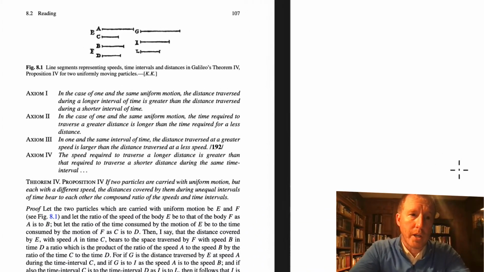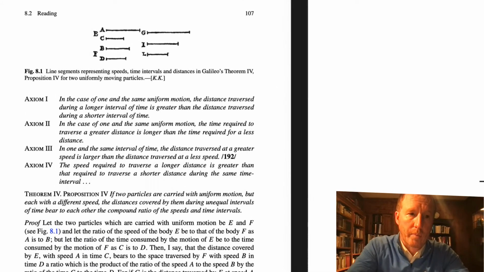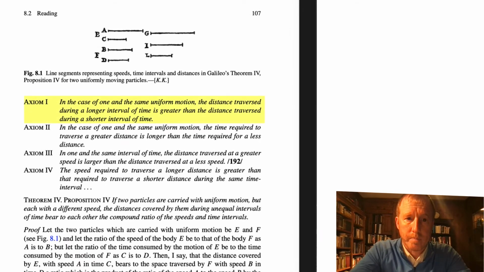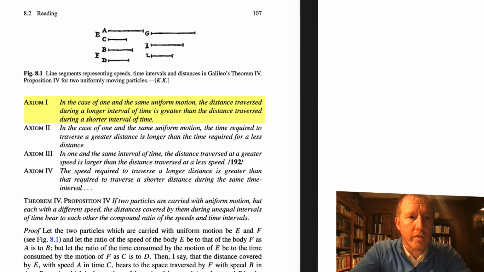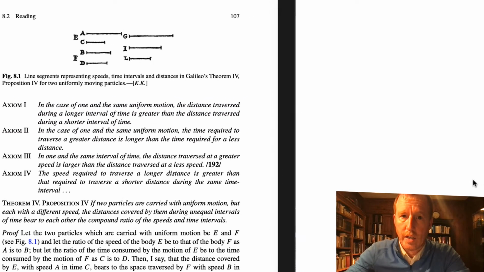So you can see on page 107, he has some axioms. He says, for example, in axiom 1, in the case of one and the same uniform motion, the distance traversed during a longer interval of time is greater than the distance traversed during a shorter interval of time. So what is he saying here? In axiom 1,